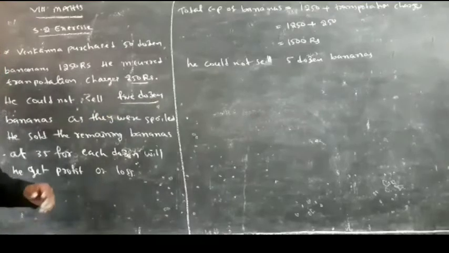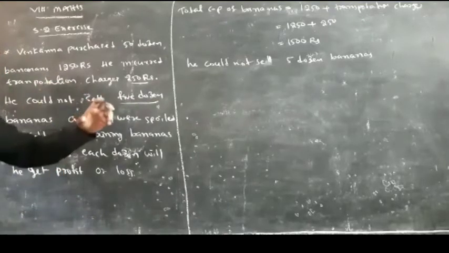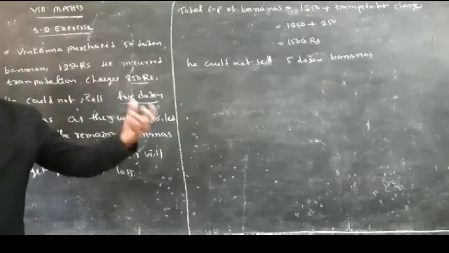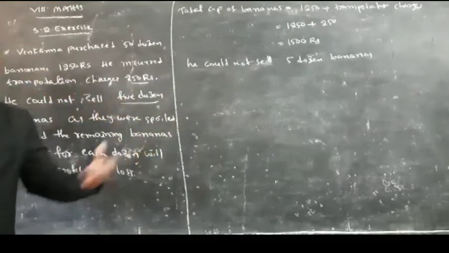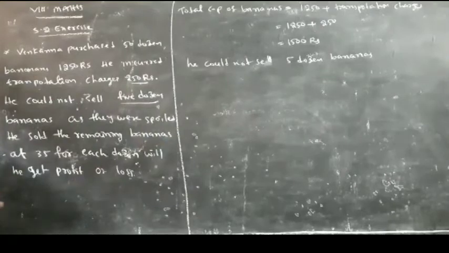So from that 50 dozens, 5 dozens are spoiled, so he couldn't sell those. Now we have to find the profit or loss. He sold the remaining bananas at 35 for each dozen.